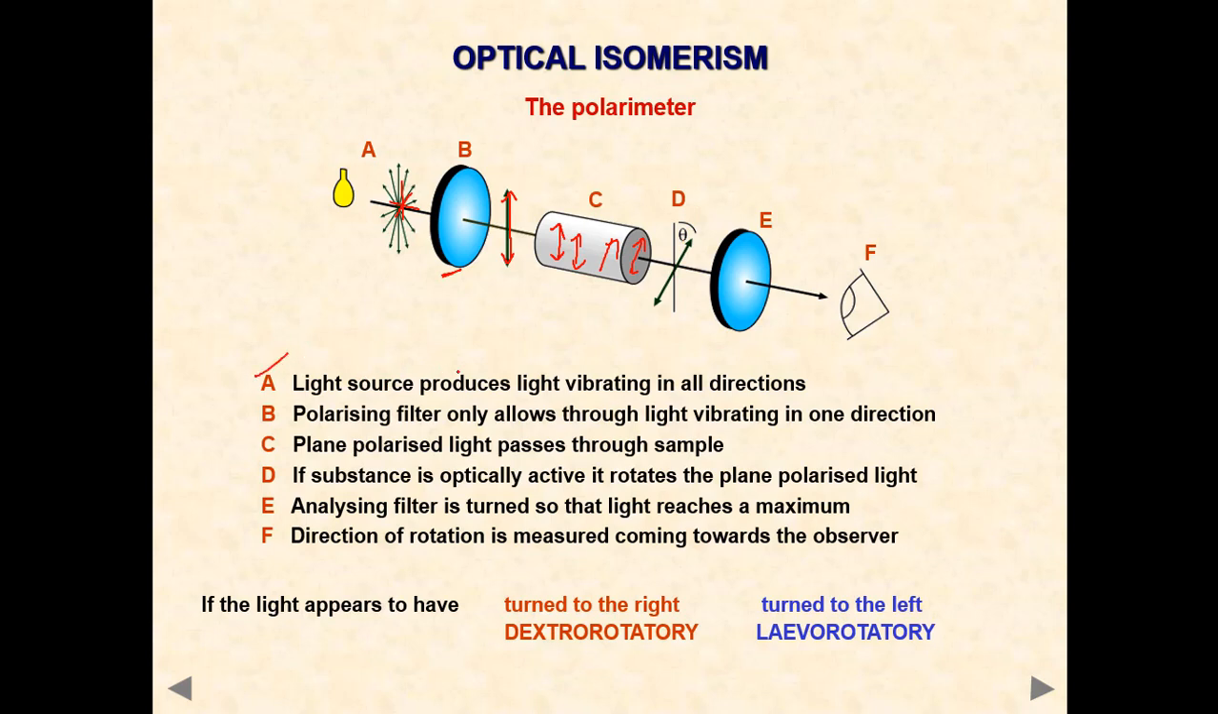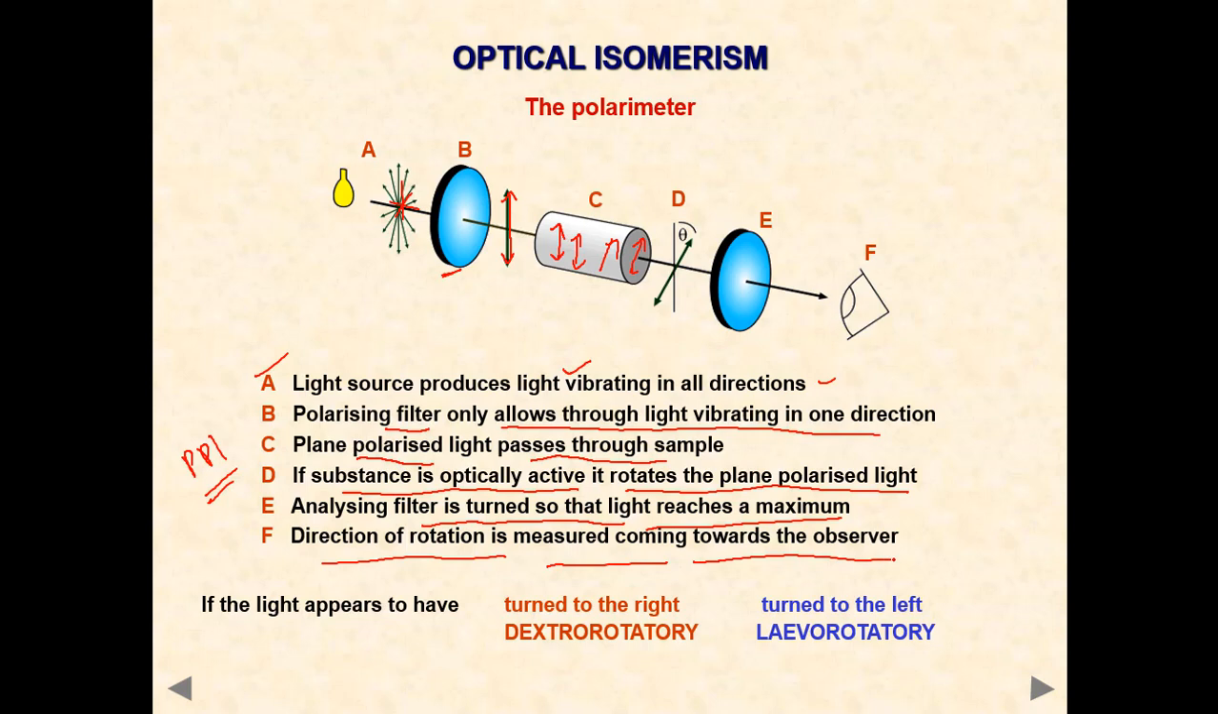Here, first, the light source produces light vibrating in all directions. A polarizing filter only allows through light vibrating in one direction. Plane polarized light, generally known as PPL, passes through the sample. If the substance is optically active, it rotates the plane polarized light, depending on the nature, to the right or left. The analyzing filter is turned so that light reaches a maximum. The direction of rotation is measured coming towards the observer.